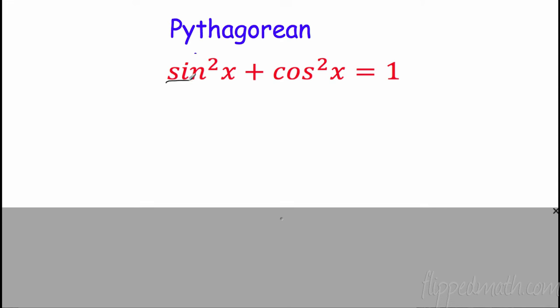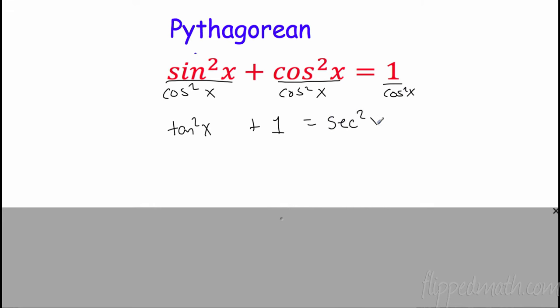I'm going to divide everything here by cosine squared x. I can do that, all right? I'm going to derive everything, divide everything by cosine squared x. Well, sine squared divided by cosine squared, that is tangent squared x. Cosine squared x divided by cosine squared x, that's 1. And 1 over cosine squared x, that's the same thing as secant squared x.